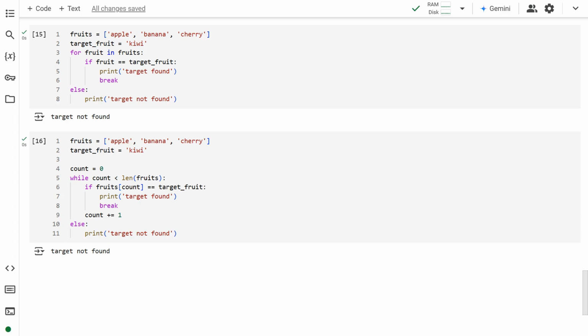In the case of for loops, the loop variable contains the name of the fruit. In the case of while loop, the name of the fruit has to be obtained by indexing the list. It is vital to properly implement the termination condition for a while loop. If not properly implemented, the loop may run indefinitely.